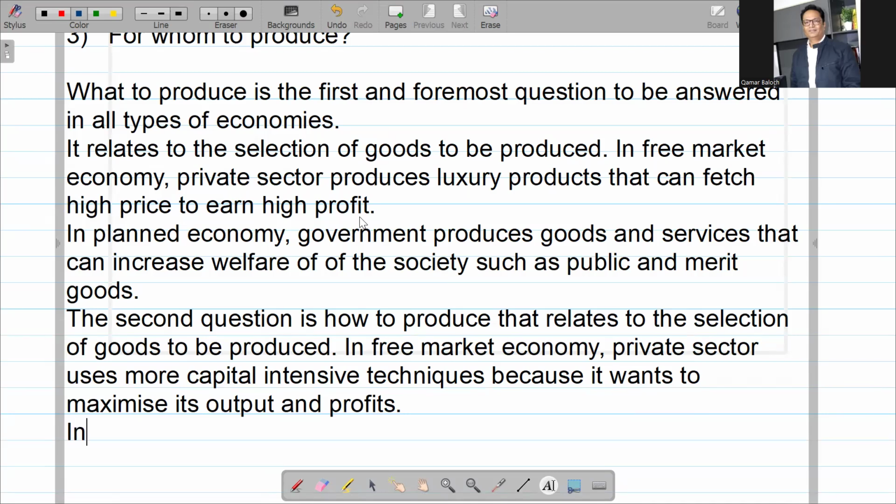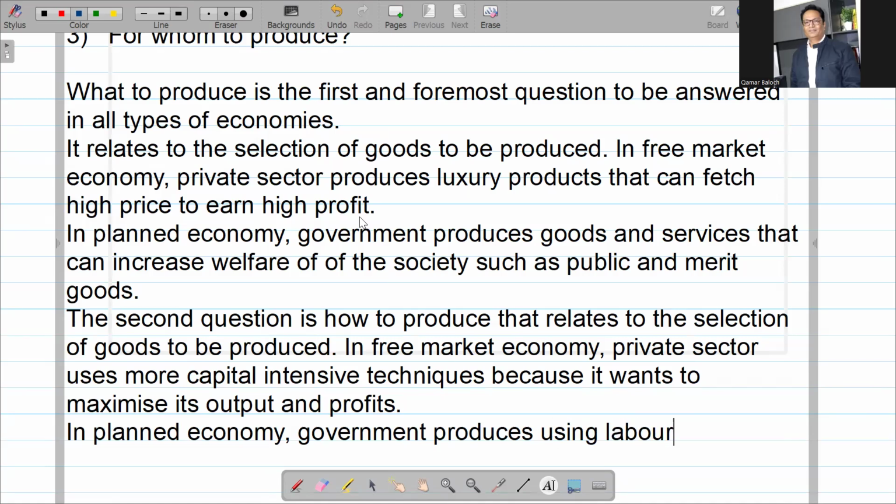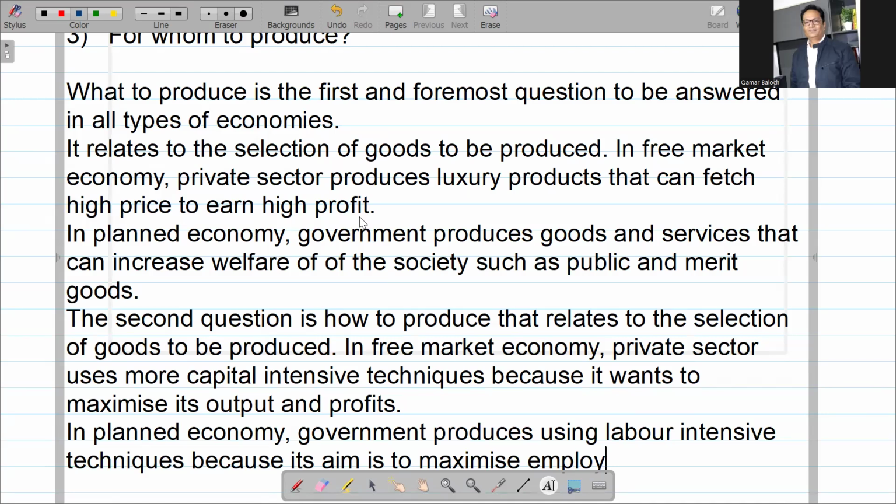In planned economy, government produces using labor-intensive techniques. Labor-intensive techniques are where more workers and fewer machines are used. Government wants to use this method because its aim is to maximize employment opportunities in the economy.